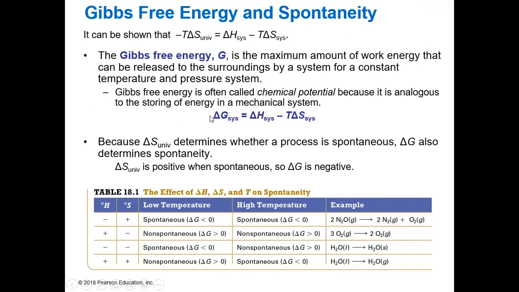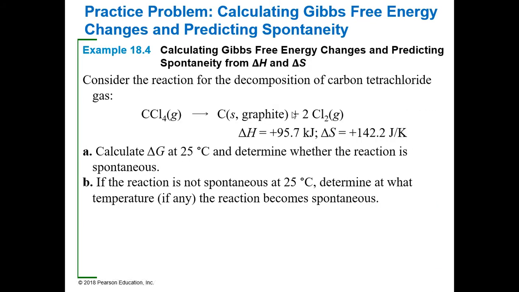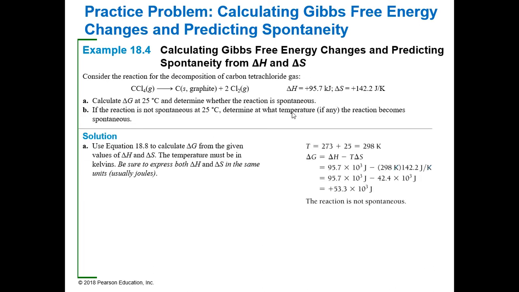So let's use our equation, delta G equals delta H minus T delta S. Let's calculate our delta G value. We know our temperature needs to be in Kelvin. So let's go ahead and change that 25 degrees Celsius to Kelvin, so 298.